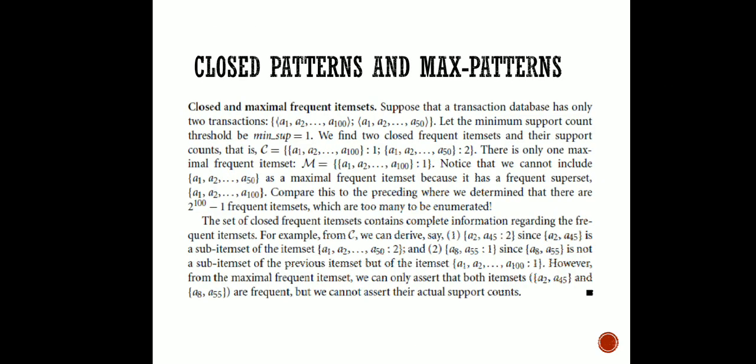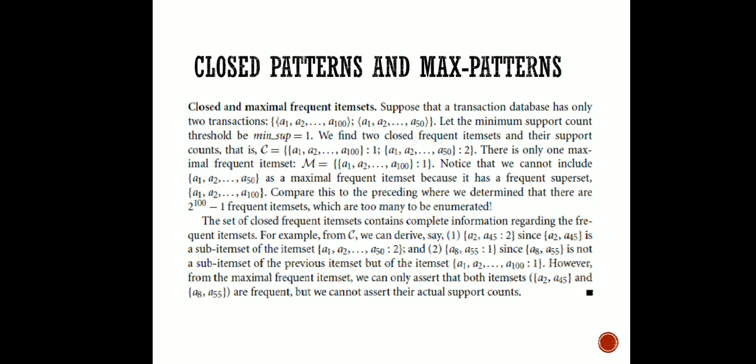Here we will see the closed and maximal frequent item set concept. Let us consider that one transaction database is there and it has two transactions. One has 100 items, A1 to A100, another is A1 to A50, and let us consider the minimum support count is set to 1 here.